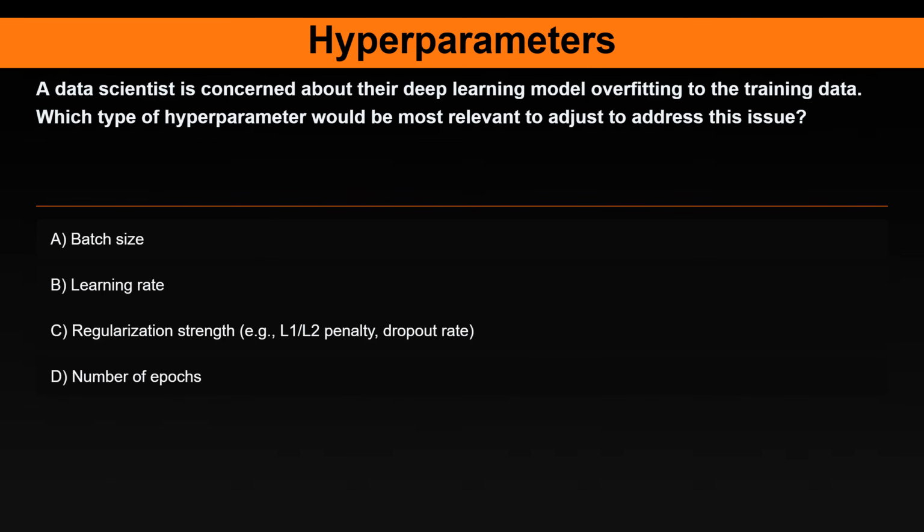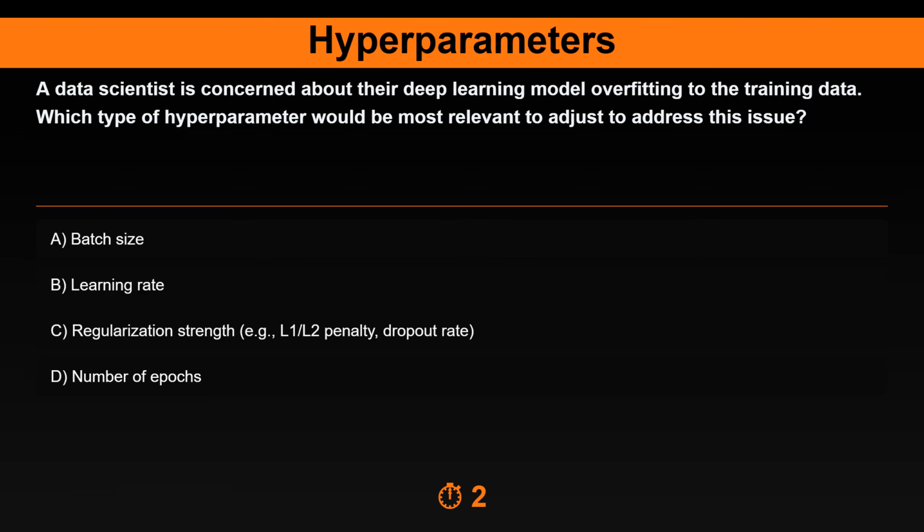Question 11. A data scientist is concerned about their deep learning model overfitting to the training data. Which type of hyperparameter would be most relevant to address this issue? Option A, batch size. Option B, learning rate. Option C, regularization strength, e.g., L1 or L2 penalty, dropout rate. Option D, number of epochs.